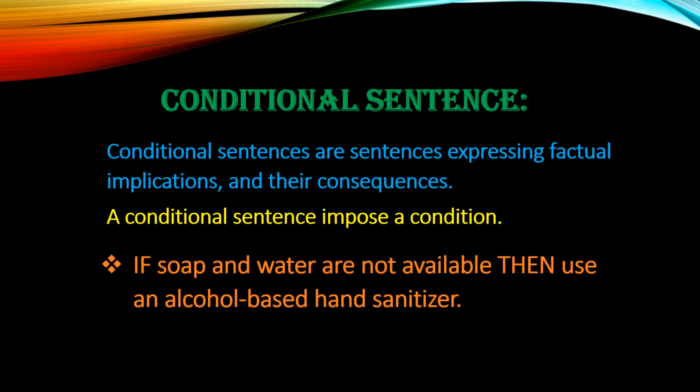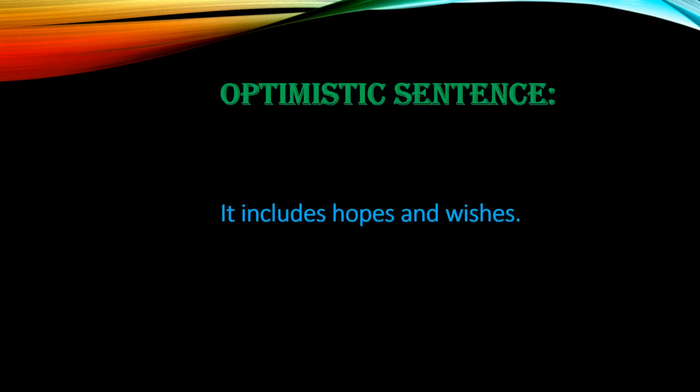The next is optative sentence. It includes hopes and wishes. Here is an easy example for you. May Allah forgive us all.